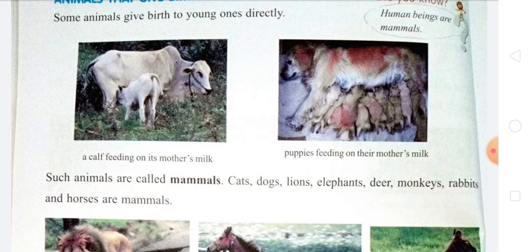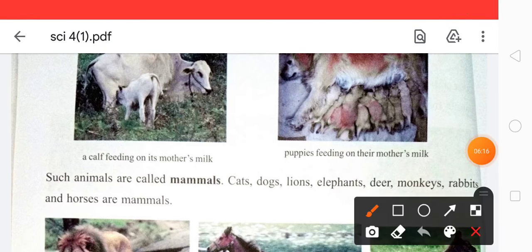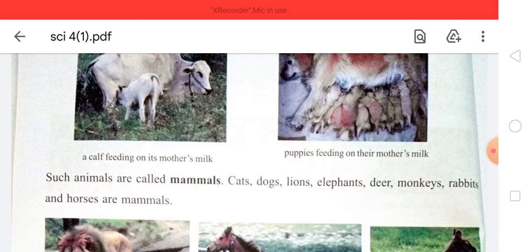After giving birth, the mother feeds her milk to her baby, and this is done by mammals, so these animals are known as mammals. Cat, dog, lion, elephant, deer, monkey, rabbit and horse are mammals.